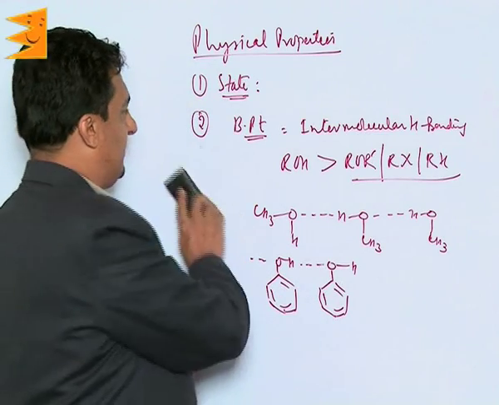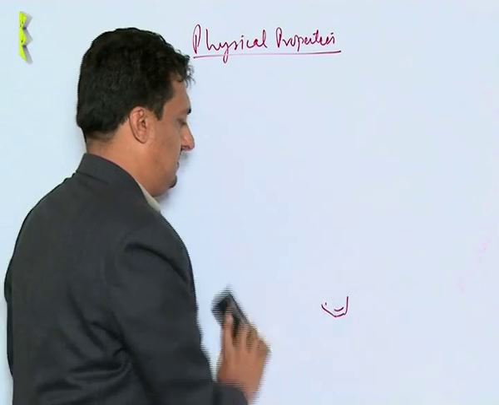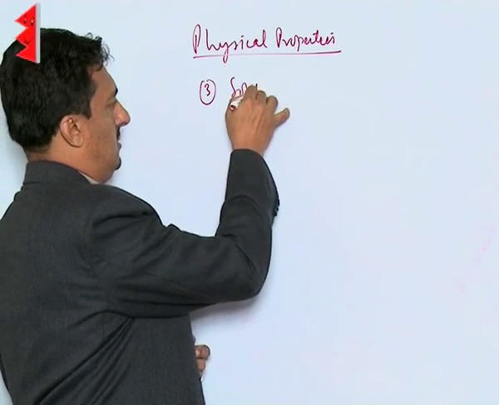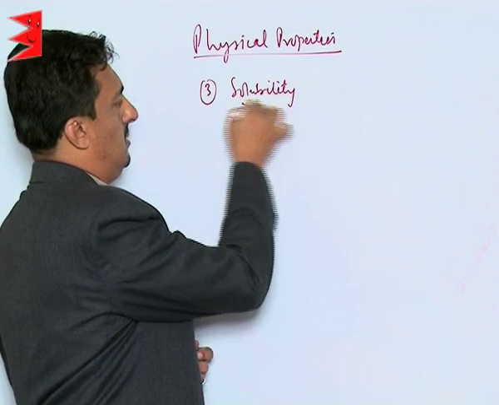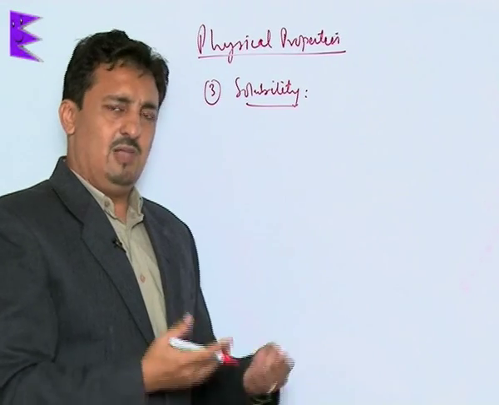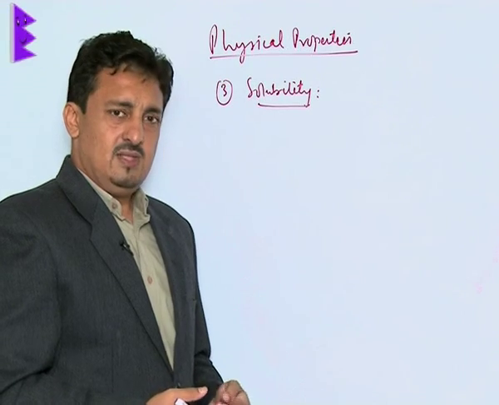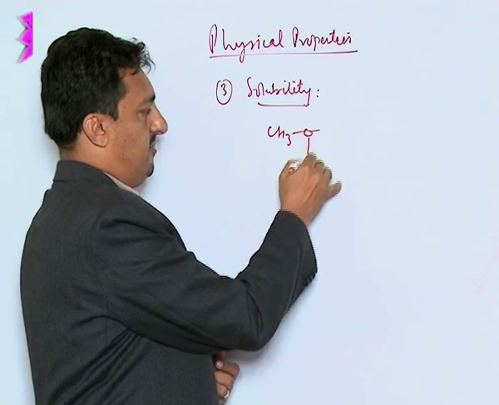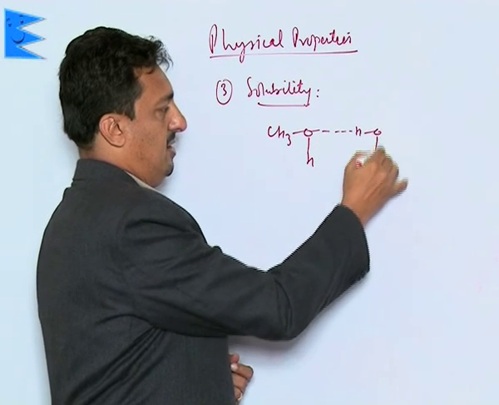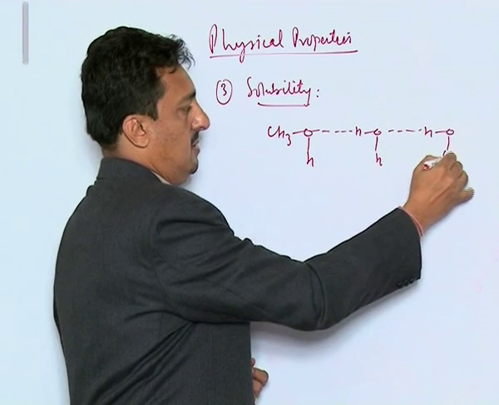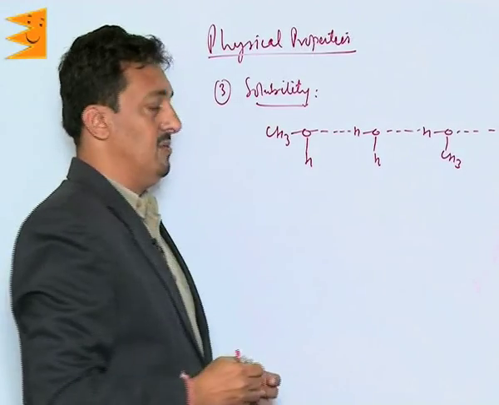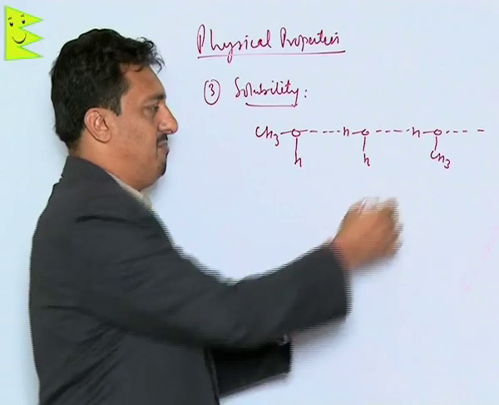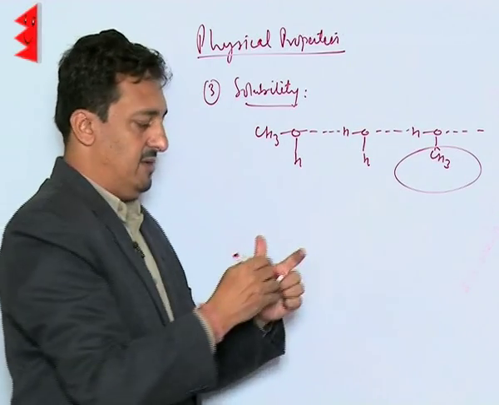Then let us discuss their solubility. Remember, lower alcohols in all proportions are soluble in water. The reason is that they are able to form hydrogen bonding with water molecules. So in all proportions they are soluble in water, but the higher ones become insoluble. The reason is those bulky alkyl groups, due to which hydrogen bonding becomes impossible.